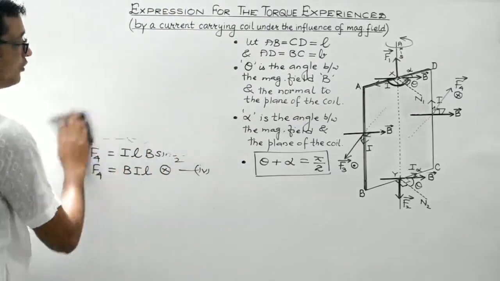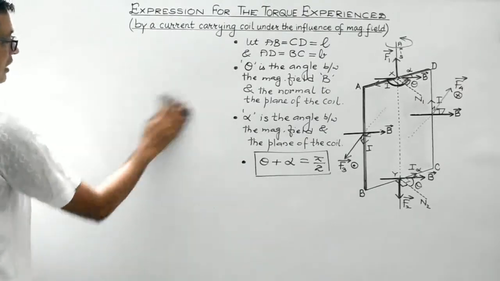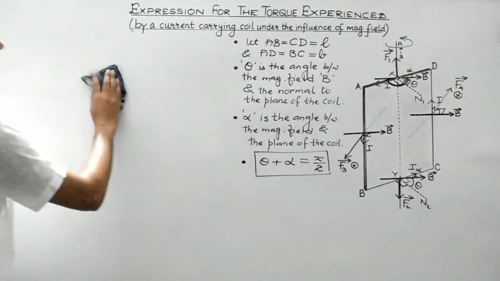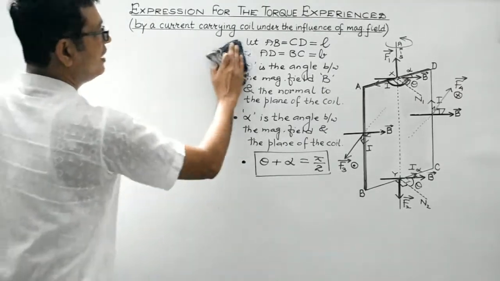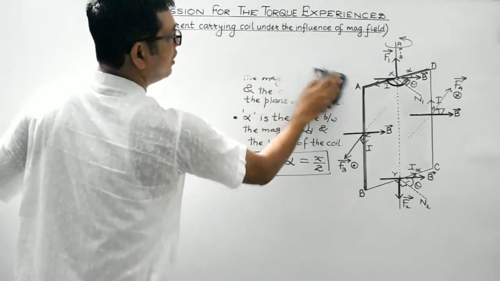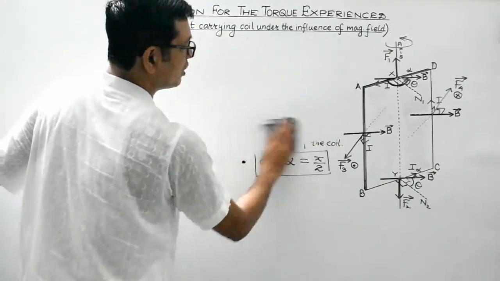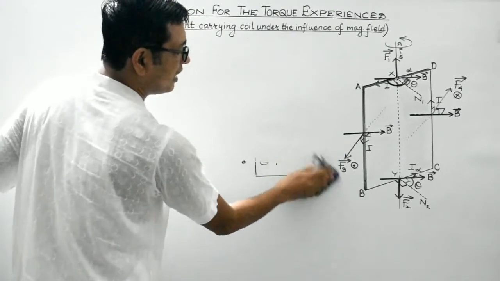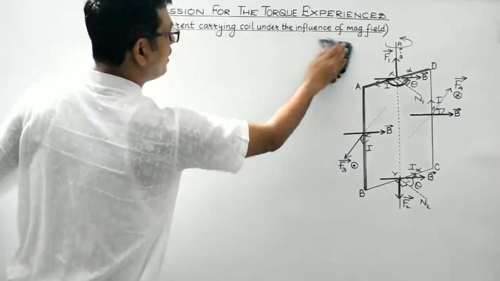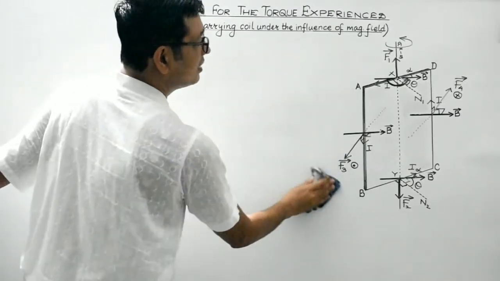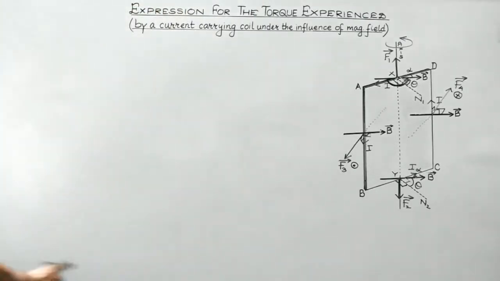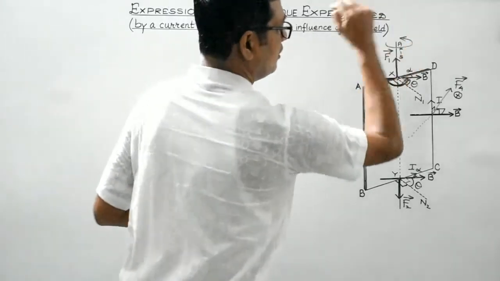So students, F3 and F4, being equal in magnitude, oppositely directed and having different lines of action, will constitute a torque which will make the current carrying coil rotate about its axis, in this case in the anti-clockwise direction as shown in the figure.